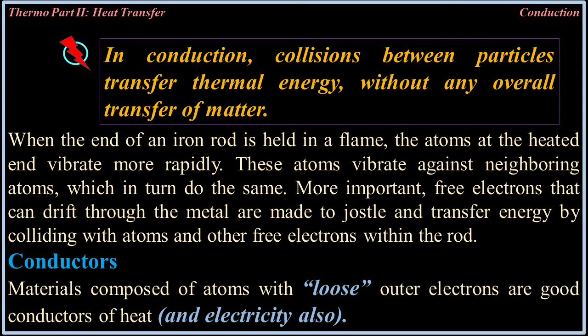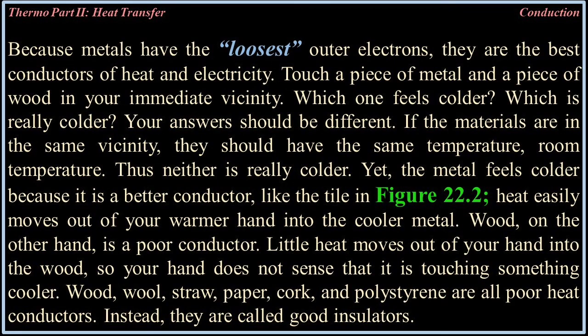When the end of an iron rod is held in a flame, the atoms at the heated end vibrate more rapidly. These atoms vibrate against neighboring atoms, which in turn do the same. More important, free electrons that can drift through the metal are made to jostle and transfer energy by colliding with atoms and other free electrons within the rod. Conductors. Materials composed of atoms with loose outer electrons are good conductors of heat and electricity also. Because metals have the loosest outer electrons, they are the best conductors of heat and electricity.